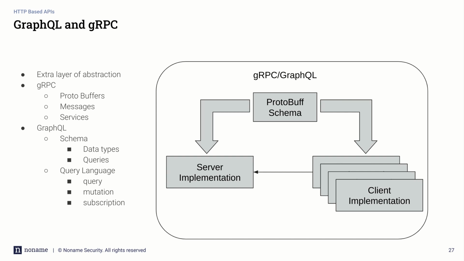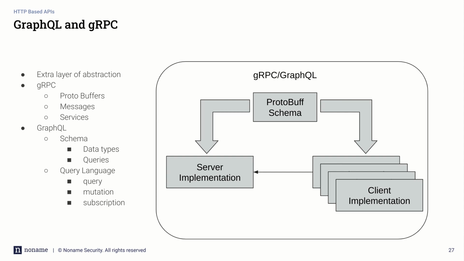GraphQL, on the other hand, provides you with the ability to create a schema which defines data types, queries, mutations, subscriptions, and so on. A query is exactly what it says, it just retrieves data. A mutation creates data, and a subscription gives you the ability to stream data. And a query language. The query language makes use of all the definitions of the schema in order to be able to retrieve or perform some kind of an operation.